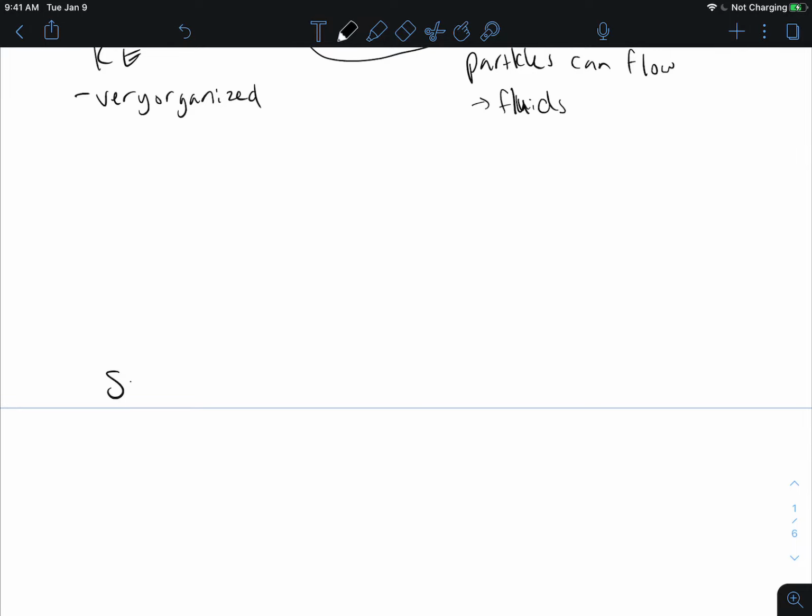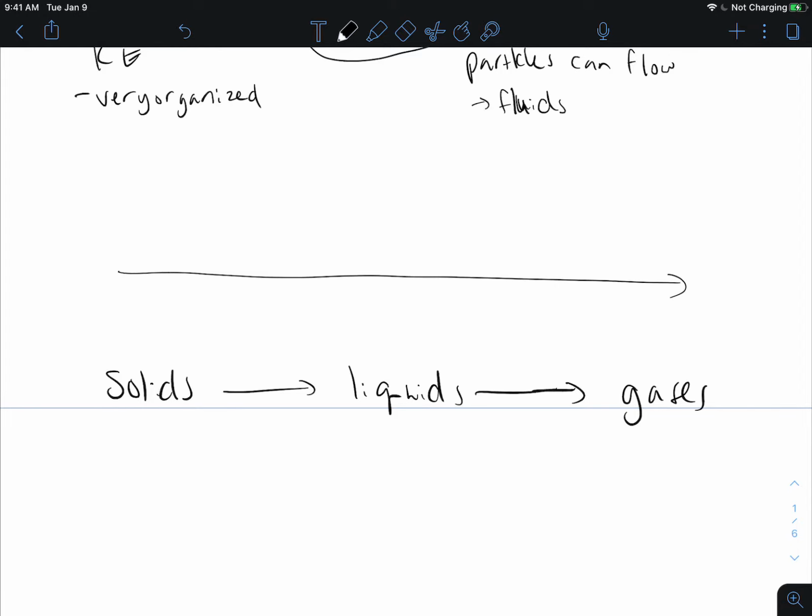Okay, so let's think about what happens in each of our phases as we add or remove energy. So we're going to look at solids versus liquids and gases. If we're going from a solid to a liquid, liquid to a gas, in order to get to each one of these phases, we have to add heat.